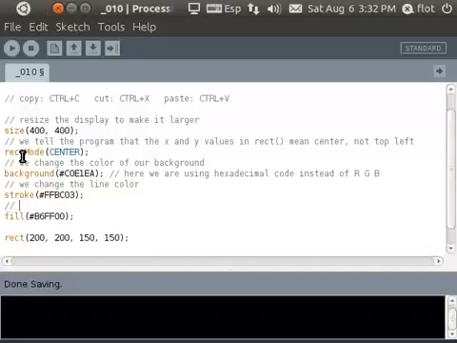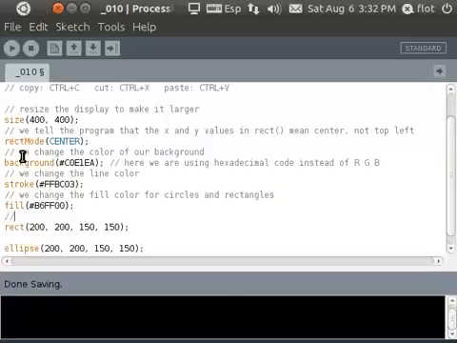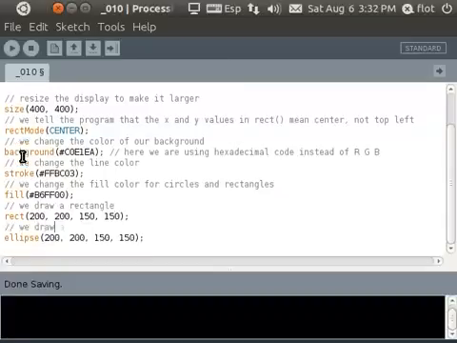With fill, we change the fill color for circles and rectangles. And finally, we draw a rectangle. And we draw, well, this is a circle because the width and the height are the same.